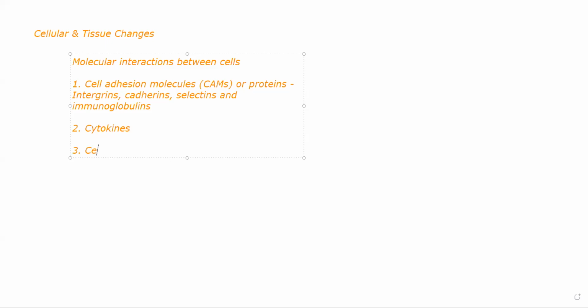Third and last one, membrane receptors. Cell membrane receptors जो है, as the name suggests, these are receptors that are present on the membrane of the cell. These are essential for interaction between molecules or between cells. Because अब समझो आप एक सेल लिए, let's suppose this is cell number 1, ठीक है? And let's suppose this is cell number 2.